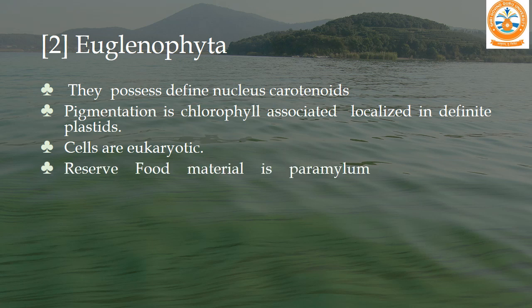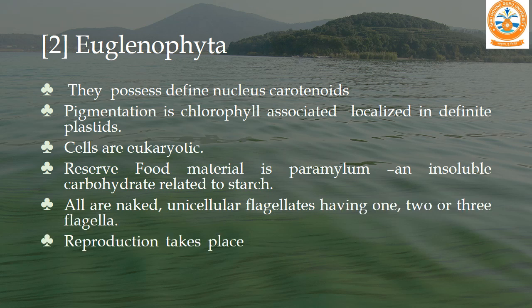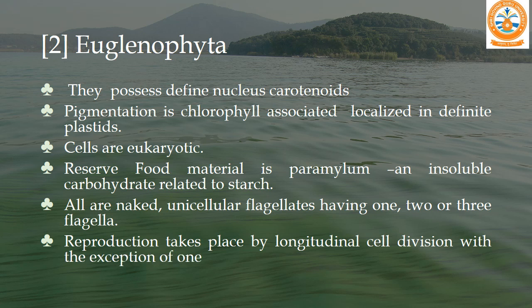Reserve food material is paramylon, an insoluble carbohydrate related to starch. All are naked unicellular flagellates having 1, 2 or 3 flagella. Reproduction occurs by longitudinal cell division, with the exception of one genus which reproduces sexually.